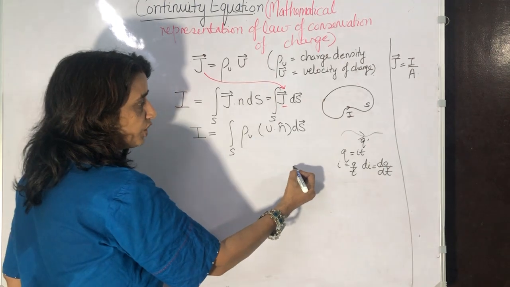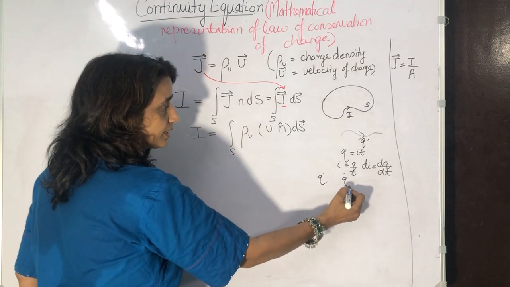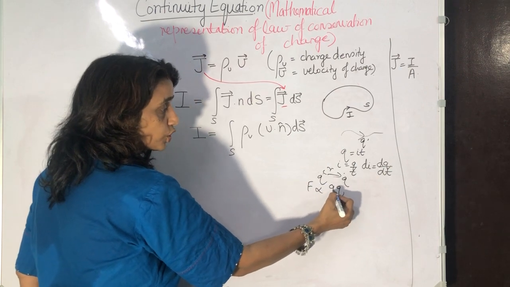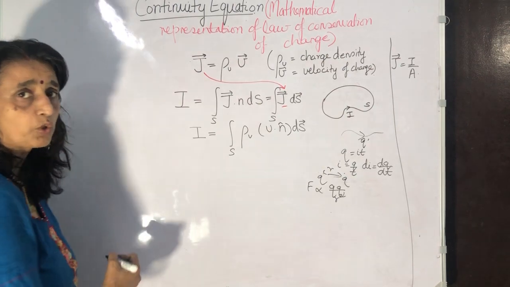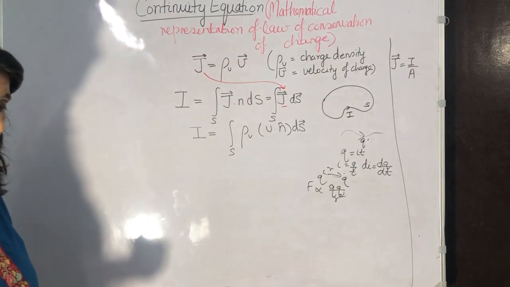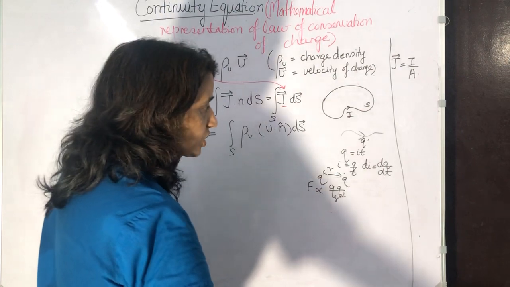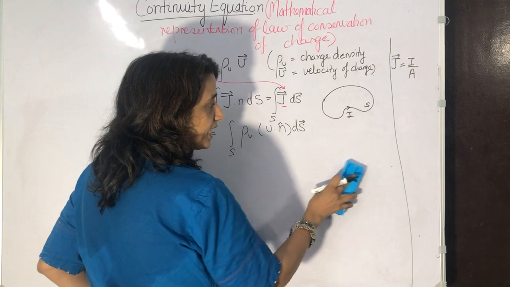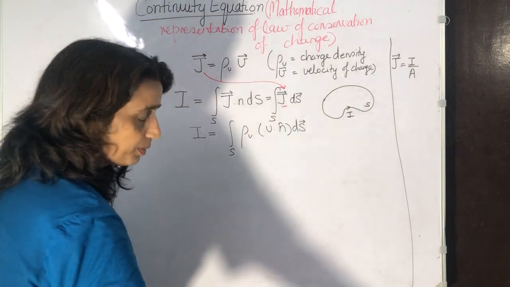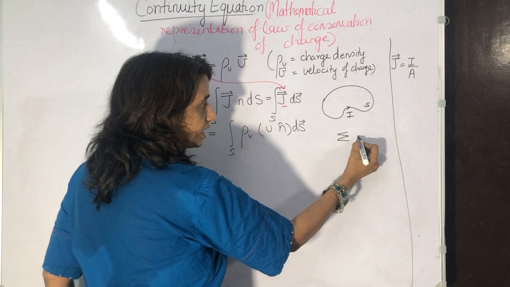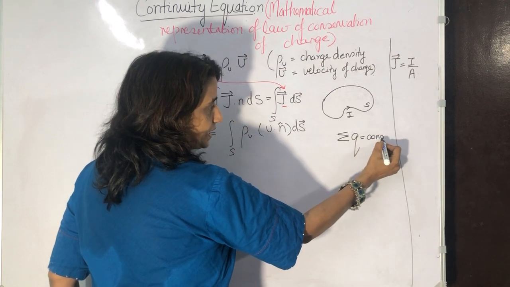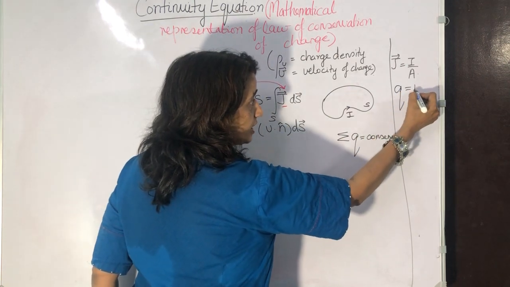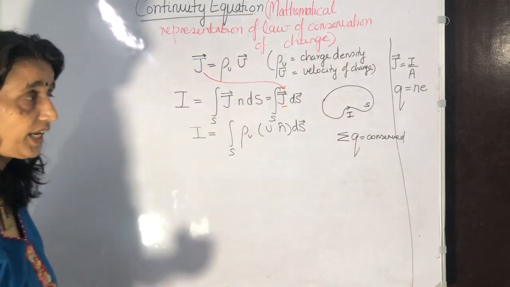According to Coulomb's law, if two charges are kept at a certain distance apart, then the force between the charges is proportional to the product of charges and inversely proportional to the square of the distance between the charges. These charges have specific properties which we should know before understanding EMT. First property is that charge is conserved. Second property is that charge is quantized. Q is equal to NE.